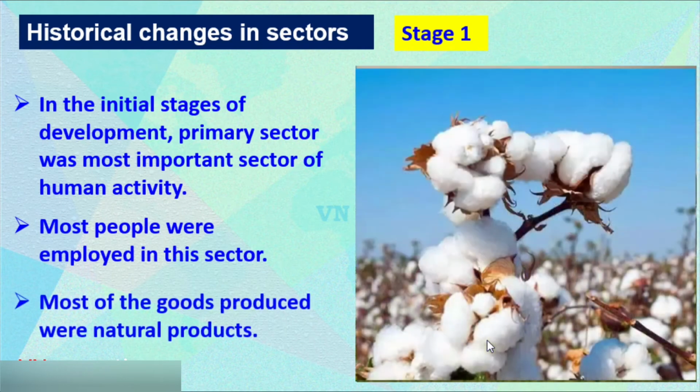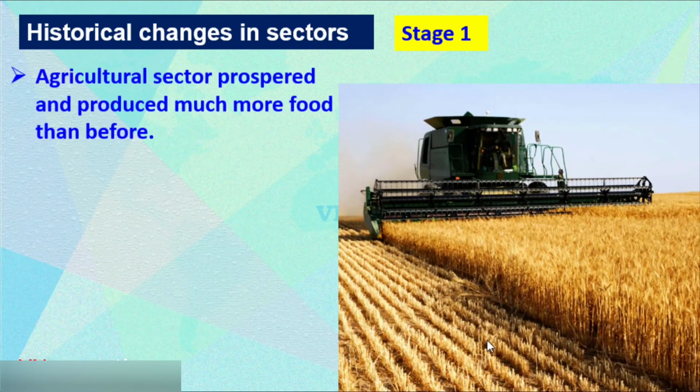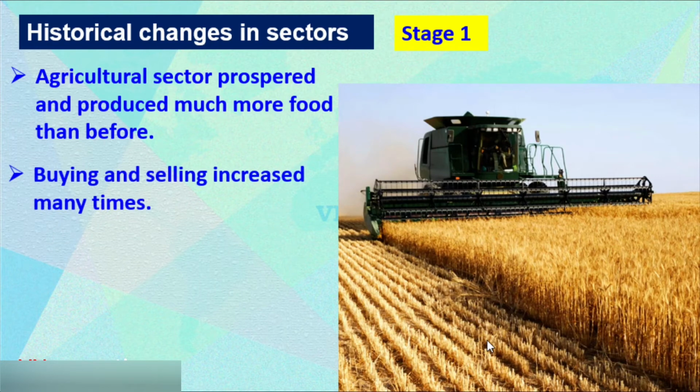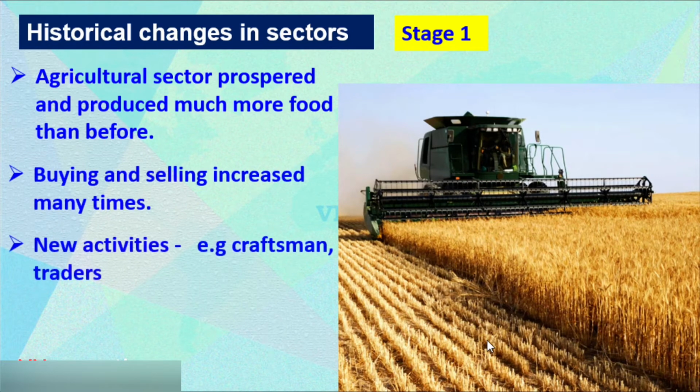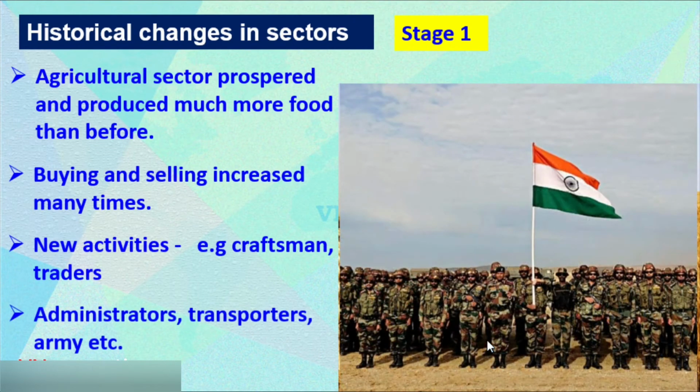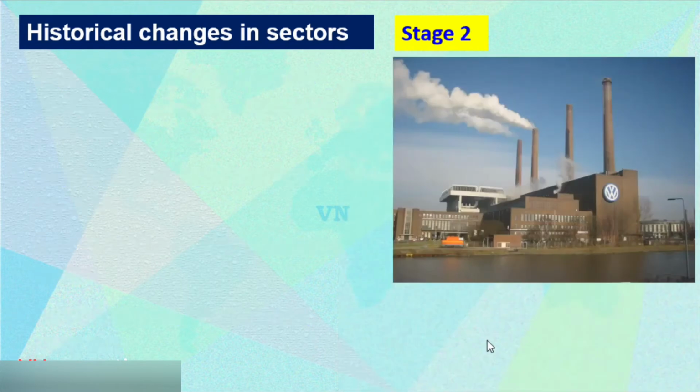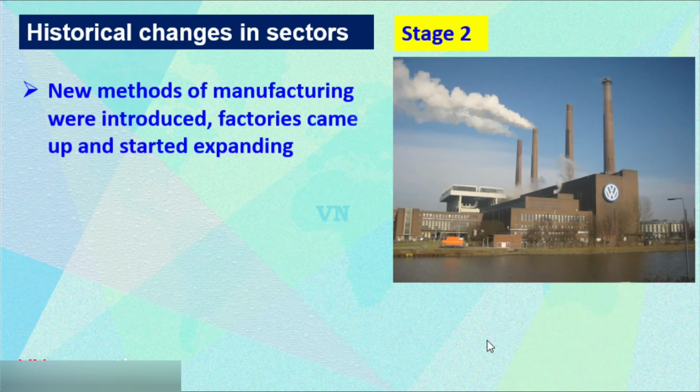This is stage 1. It means the agriculture sector prospered and produced much more food than before. Buying and selling increased many times. New activities like craft, trade, administrative, transport, and army also became part of this.